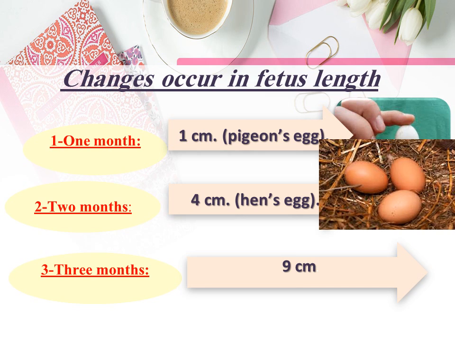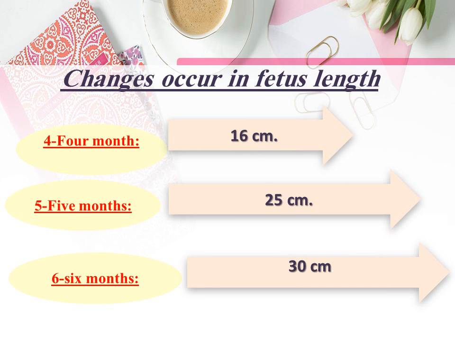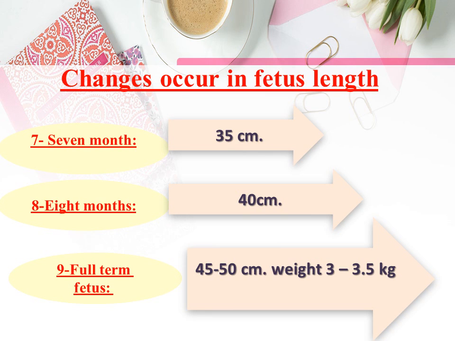At 3 months, fetal length is about 9 cm. At 4 months, about 16 cm. 5 months, about 25 cm. 6 months, about 30 cm. At 7 months, about 35 cm. 8 months, about 40 cm. Full-term fetus length is about 45 to 50 cm and the weight is 3 to 3.5 kg.